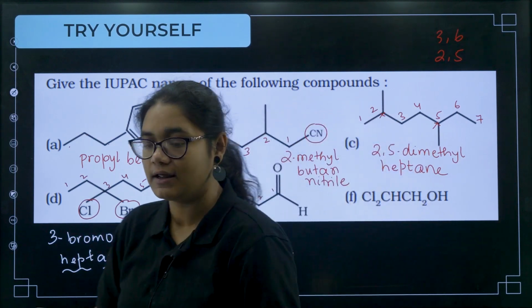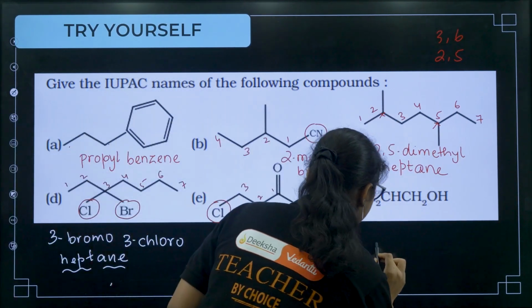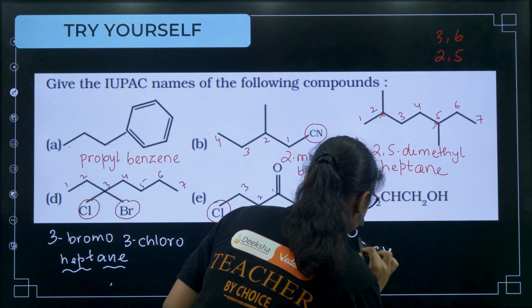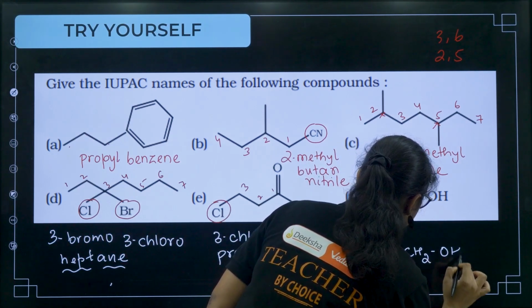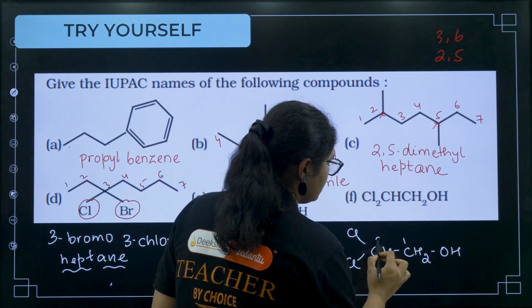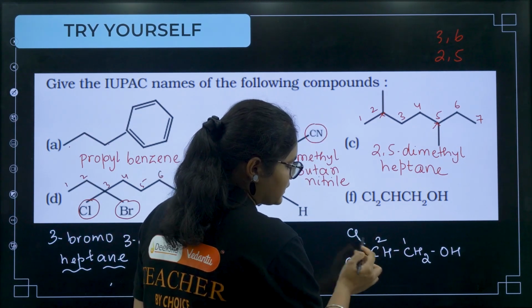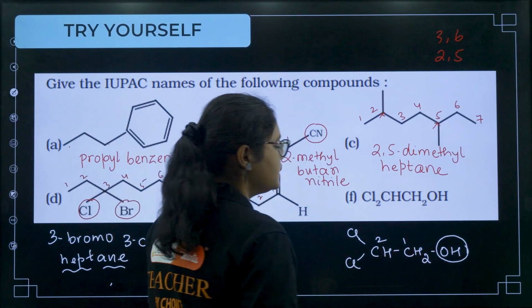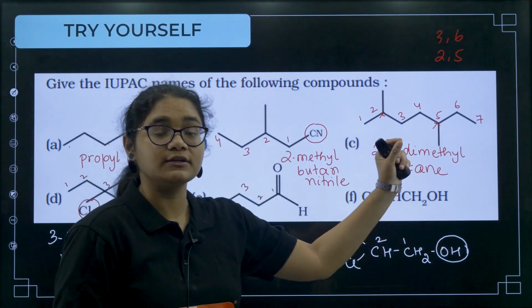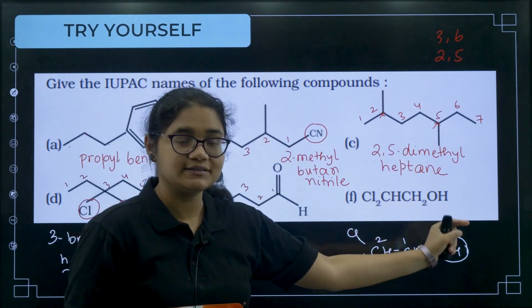Next we have this one, the group is like this: CHCl2, CH2, OH. Now if you see 1, 2, on the second carbon we have 2 chlorine groups, and on the first carbon we have OH. This is the main functional group, so the suffix should end with OH, meaning OL.